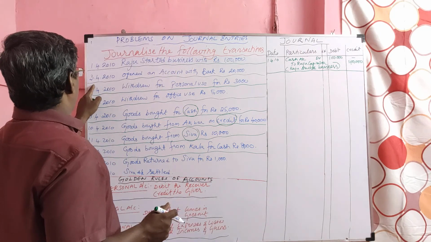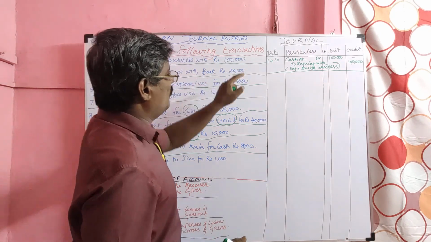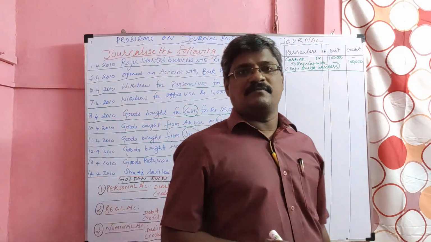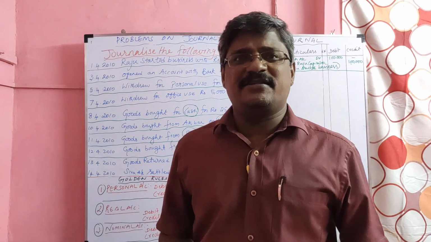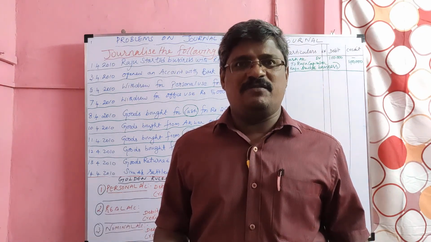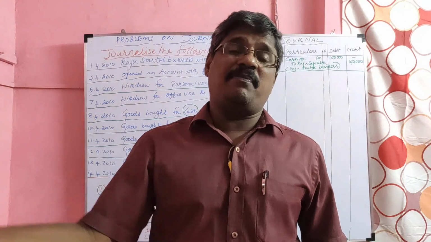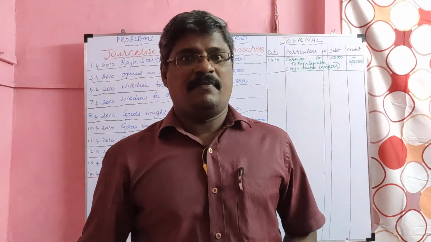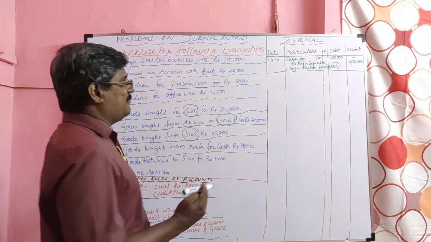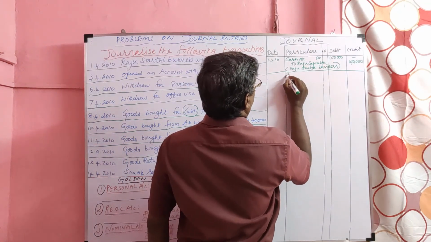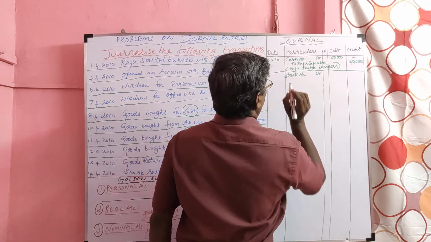Then on 3rd April 2010, opened an account with bank, how much? 20,000. Opened an account with bank means we deposited money into the bank. So business deposited money into the bank. Bank is a personal account. Since it is the receiver, the bank account should be debited.